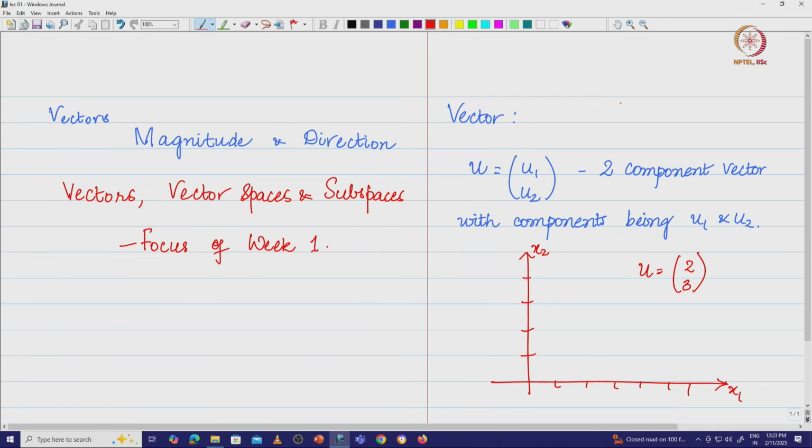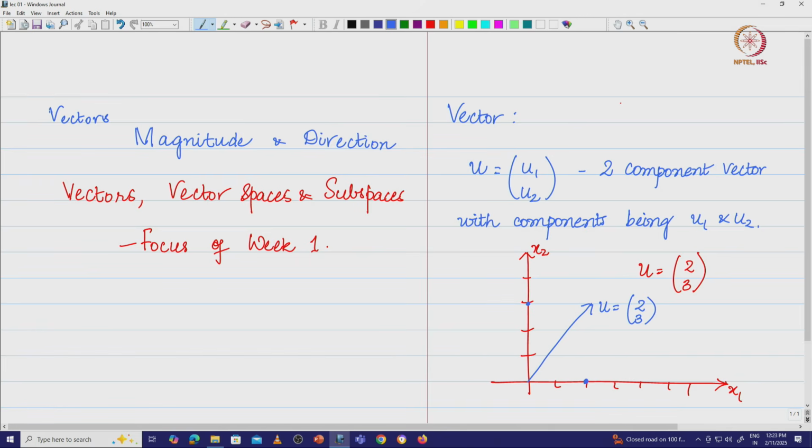Now, what does this mean? This vector u takes the value 2 along the x axis and the value 3 along the y axis. This is our primitive idea of vectors. I am going to say u is equal to (2, 3).